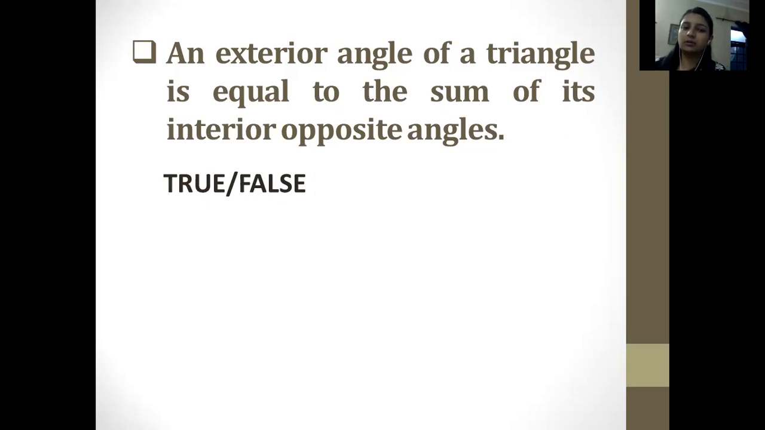An exterior angle of a triangle is equal to the sum of its interior opposite angles. So what was this? This was the property we just did recently. So this statement is true. If you have answered true, you have given the appropriate answer. That would be true, because we know that the exterior angle of a triangle is equal to the sum of the angles, we have to add them and put them equal to the exterior angle. So whoever answered true is very right. Very good, students.